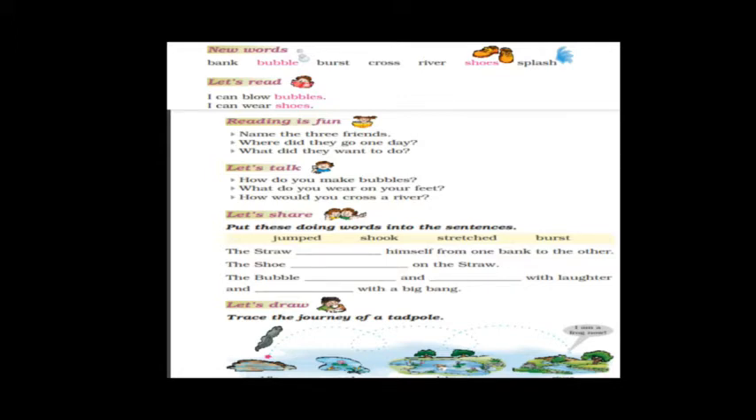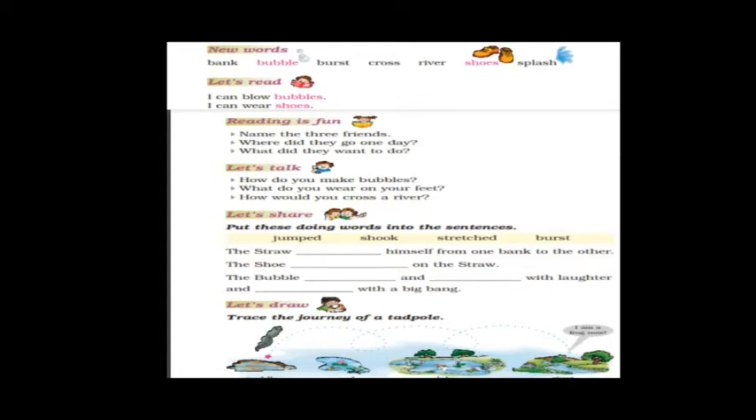Let's talk. How do you make bubbles? So children, this is just a discussion of how you can make a bubble. You can make bubbles from liquid solutions like soap water. Are you aware of soap water? With the help of soap water, you can make bubbles.